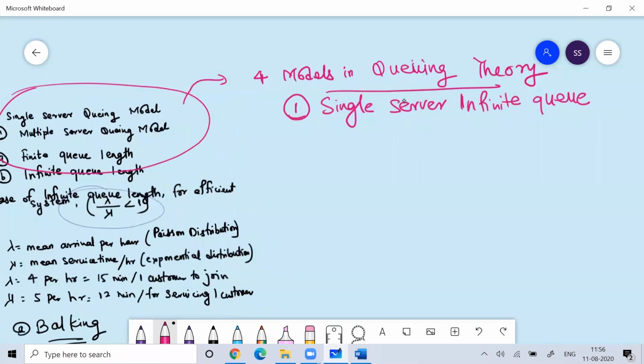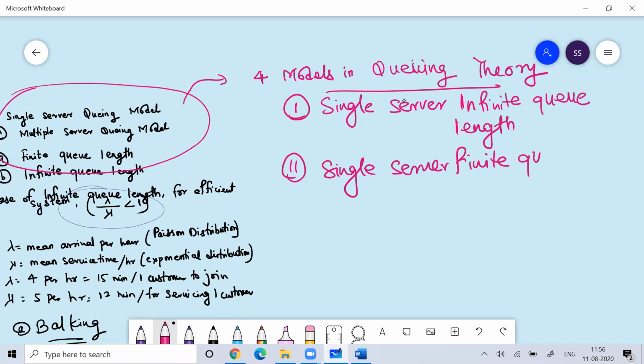It can be single server, finite queue length.